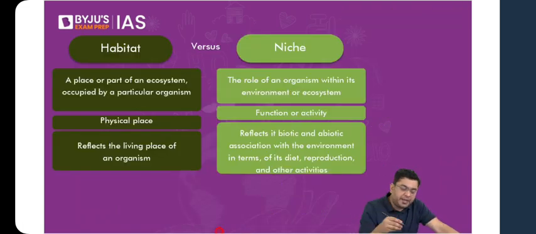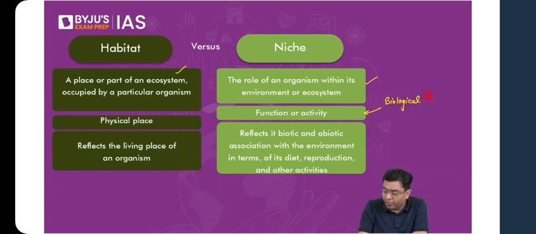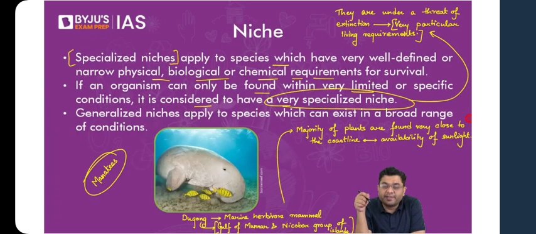When we talk about a habitat, it is a place or a part of an ecosystem occupied by a particular organism, and when we talk about a niche, it is the role of an organism within its environment or ecosystem. This includes the biological function and the biological role played by the organism in any ecosystem. So that is the difference between a habitat and a niche.